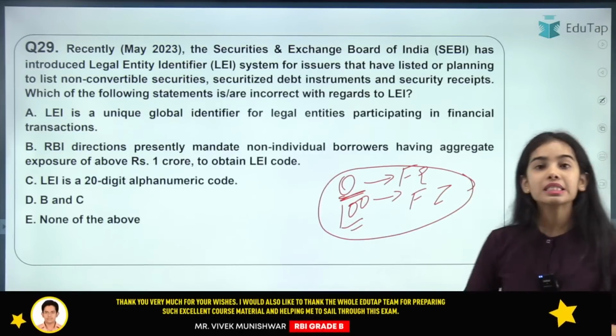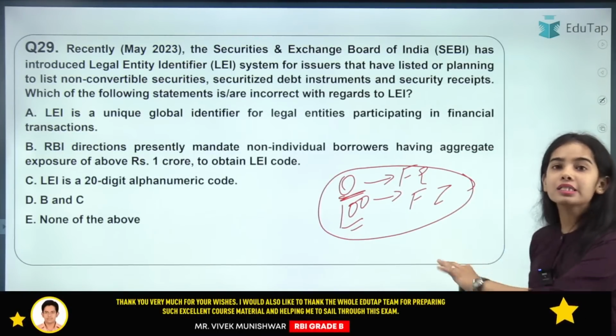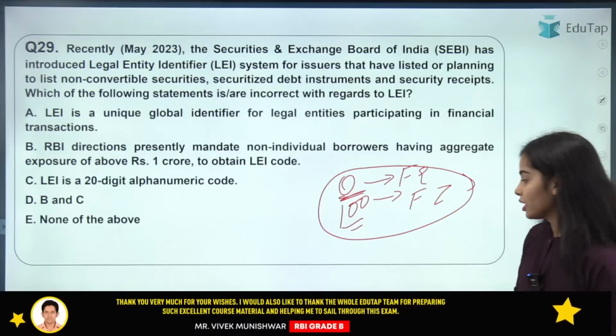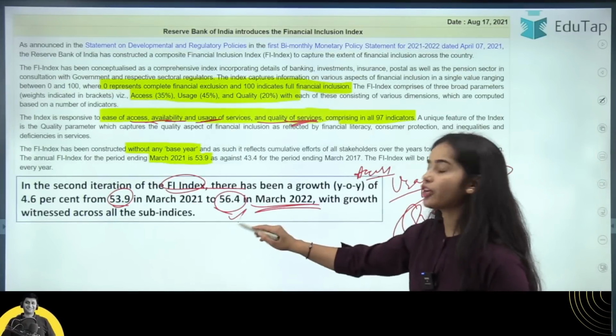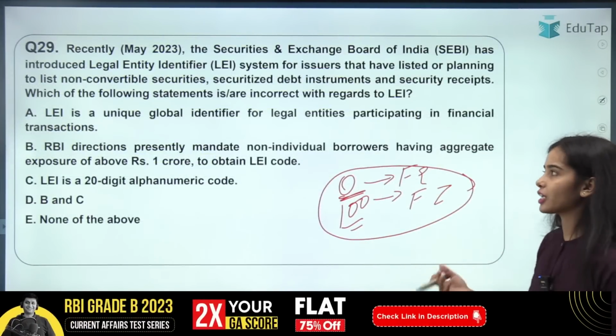That means 0 means that all the people in the country are fully excluded, and 100 means that all the people in our country are fully included in the financial system. So currently, what is the number? So currently the index is 56.4. That is, more than half of the people of our country are included in the financial system.